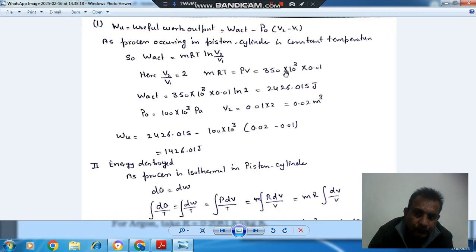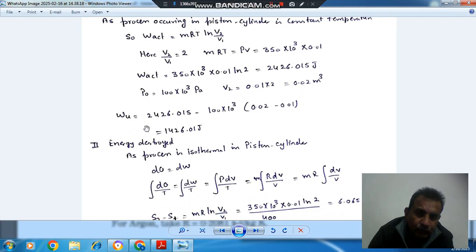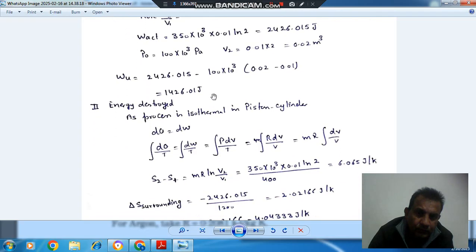So PV is your 350 into 10 power 3 for kPa to Pa, and volume is 0.01, the initial volume. So we can put this in and find the actual work. So actual work comes at 2426.015 joule, and P naught is 10 power 5 Pascal, and V2 is double of initial, so that is 0.02. Putting these values, we get useful work as 1426.01 joule.